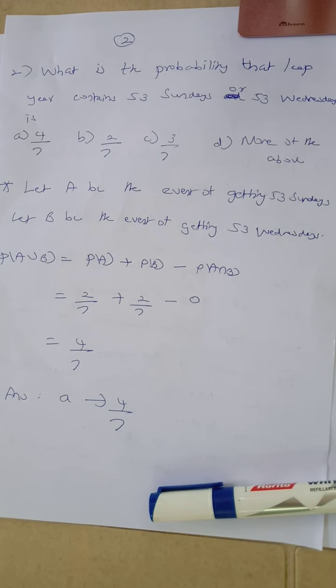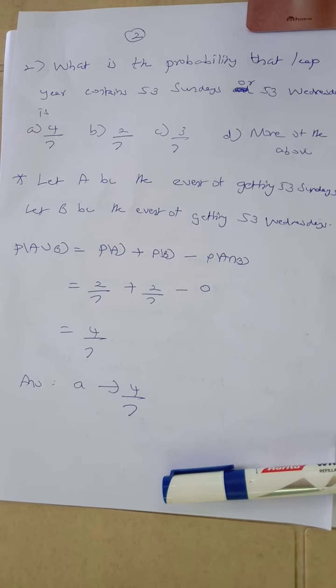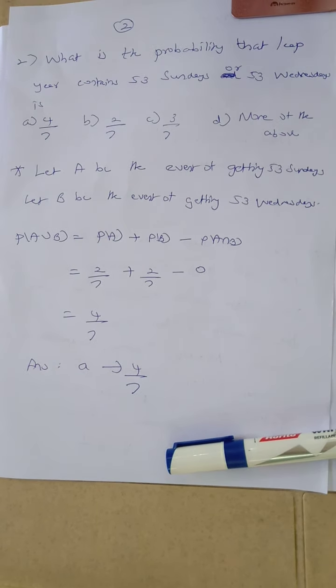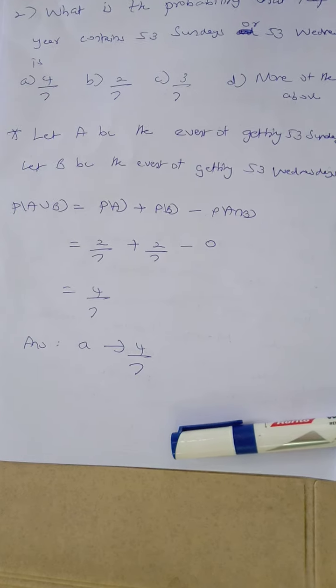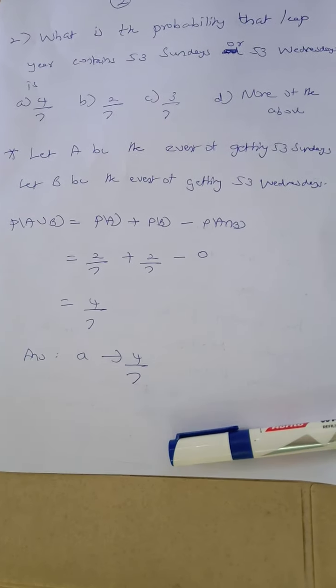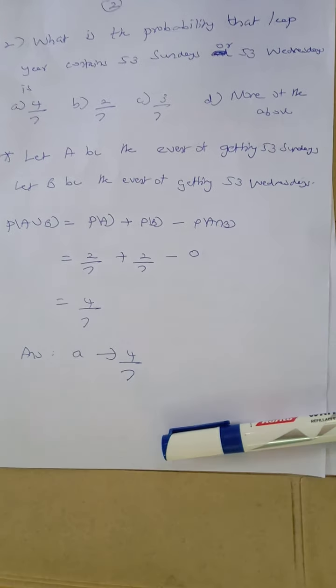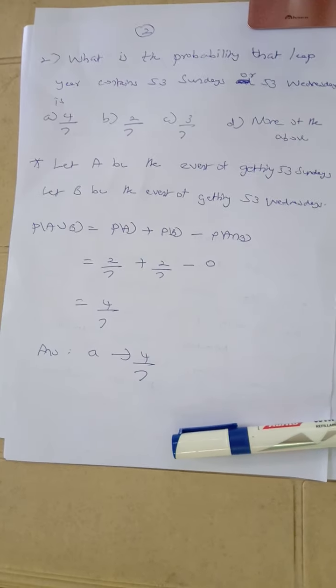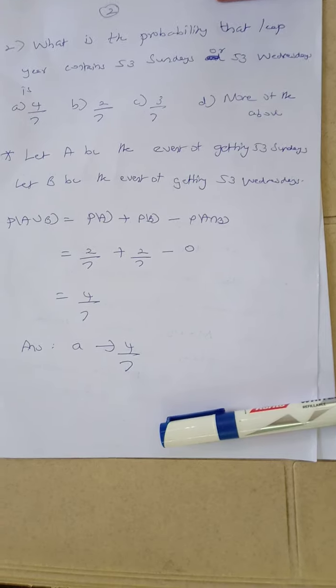Let A be the event of getting 53 Sundays. Let B be the event of getting 53 Wednesdays. So we use the addition theorem of probability formula: probability of A union B is equal to probability of A plus probability of B minus probability of A intersection B.